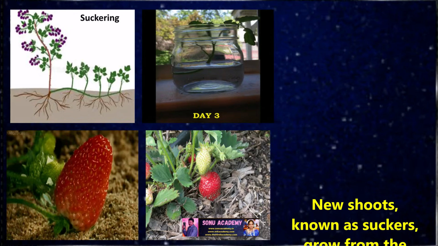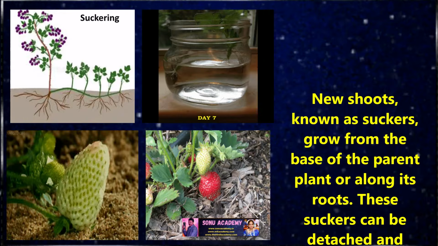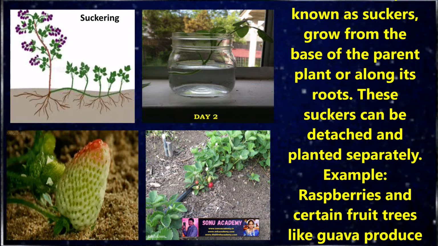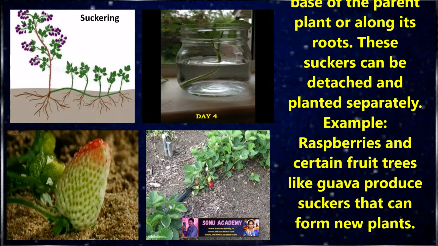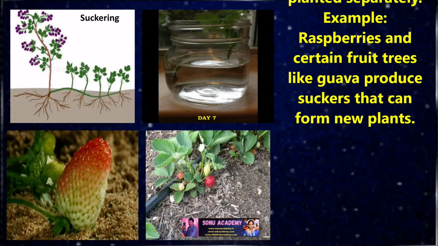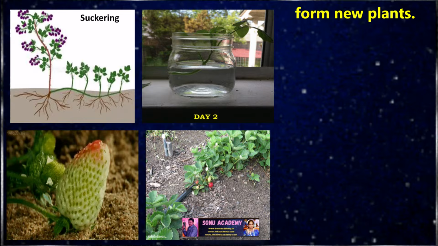Suckering. In the suckering process, new shoots known as suckers grow from the base of the parent plant or along its roots. These suckers can be detached and planted separately. Example, raspberries and certain fruit trees like guava produce suckers that can form new plants.